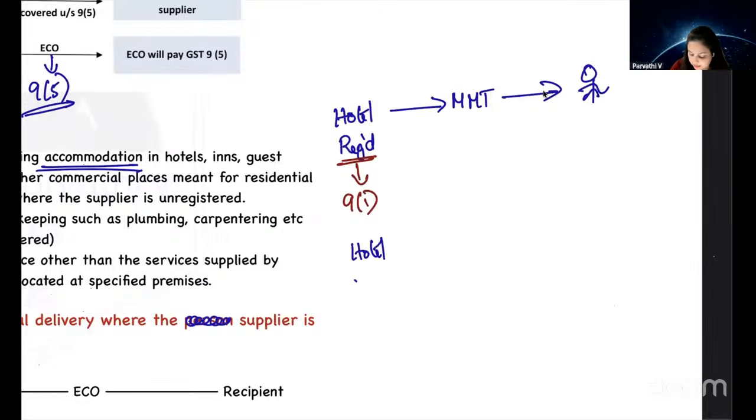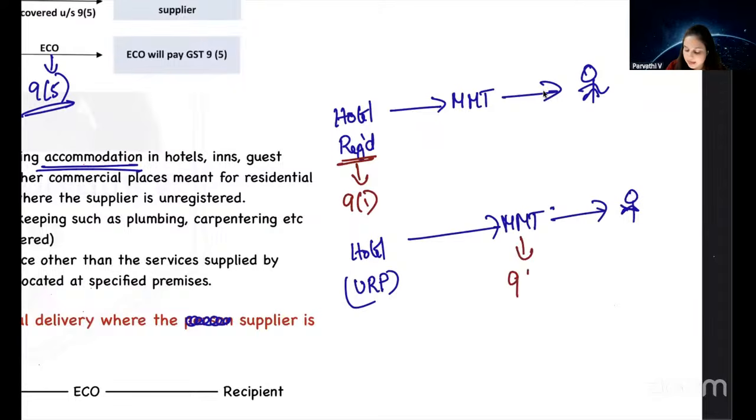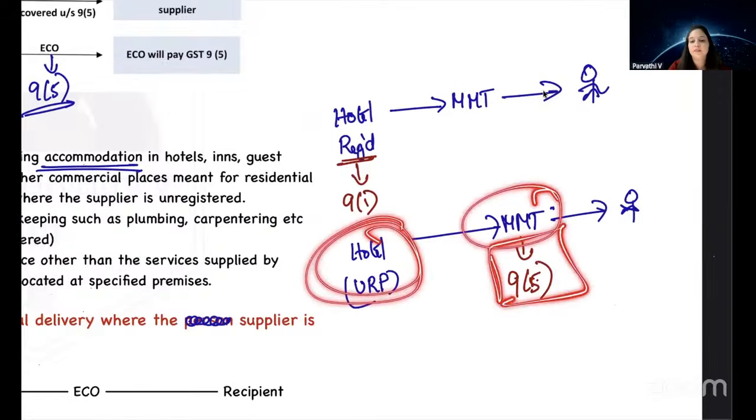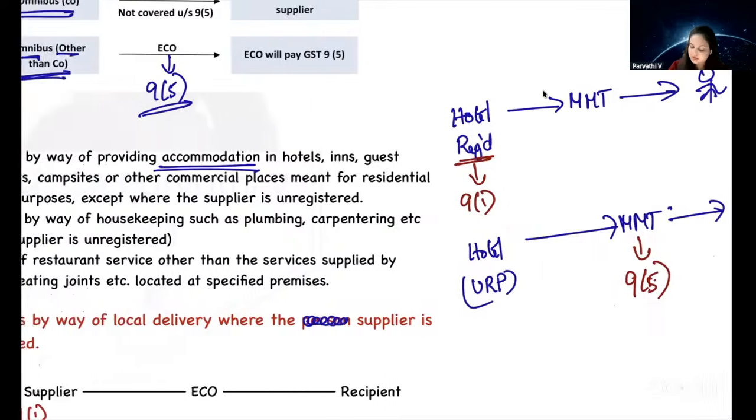If the actual supplier hotel is an unregistered person, again we are booking through Make My Trip and we are the recipient. In this case, Make My Trip will pay GST under section 9-5. So irrespective of whether the supplier or the e-commerce operator is paying tax to the government, from whom is this GST being collected? It is collected from the recipient. So here we are merely telling about who is liable to pay GST to the government. So if the actual supplier is registered, in case of accommodation services, the actual supplier is liable to pay GST to the government. If the actual supplier is unregistered, then the e-commerce operator is liable to pay tax under section 9-5. So this is also not an amendment.